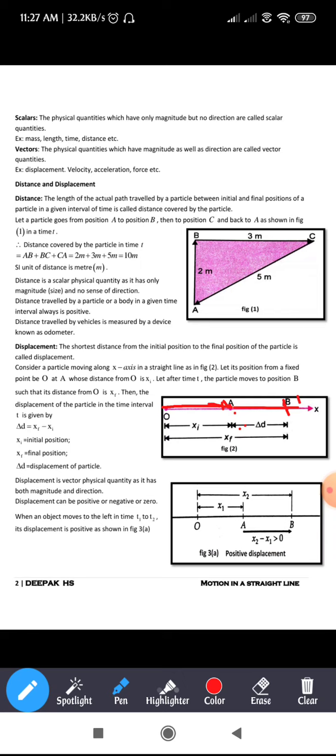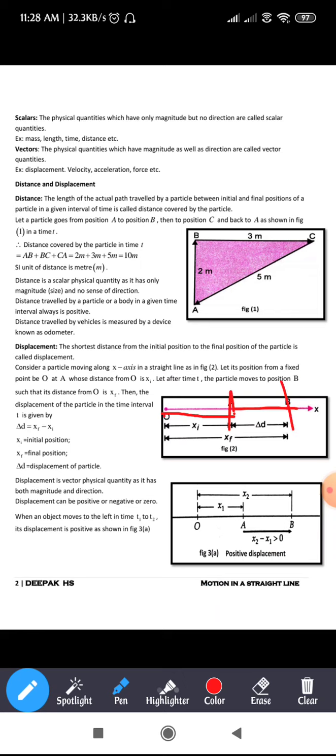Delta d in the figure denotes the displacement of the particle. Suppose in the same figure I ask you to calculate the distance, how would you calculate it? You would consider O as the origin, O as the initial position and B as the final position.